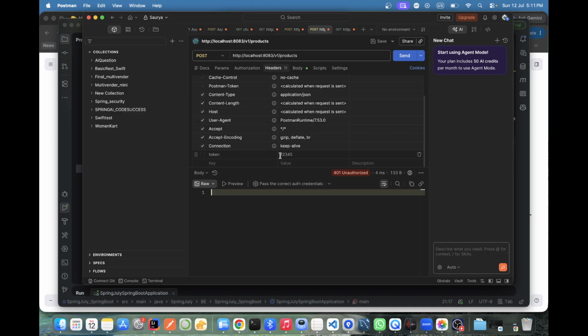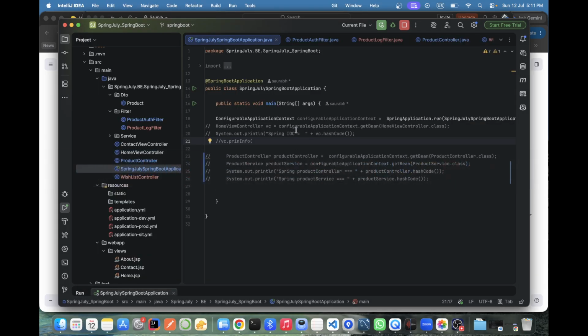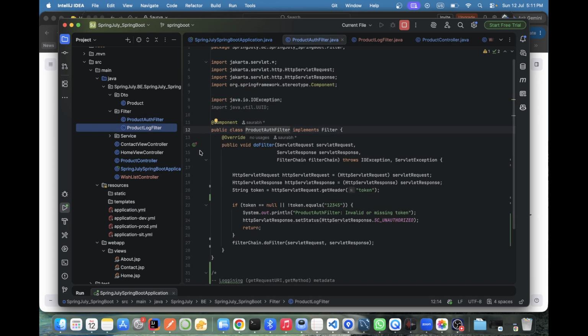You understood or not? No, could you please read once more? Okay. See now, go to the beginning. Earlier we created just one filter. Now I did nothing, I just created two different filters. I just separated out the logic, one for the logging and one for the authentication. Okay. Till here is clear?